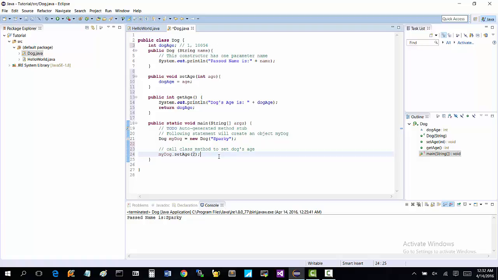That's all well and good, but it doesn't do anything at this point. So let's make it to where it gives us that age. So what we need to do is call class method to get dog's age. And get used to these getters and setters. Most of the time you'll use getters and setters for almost every parameter of every class instance that you use.